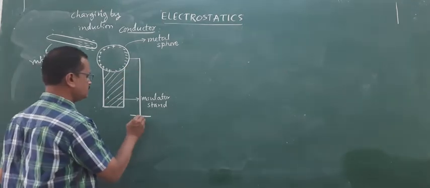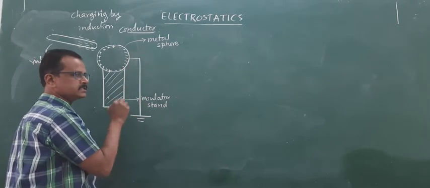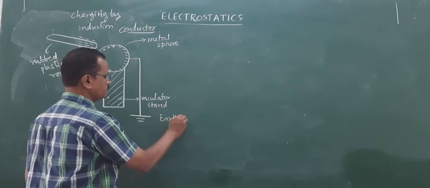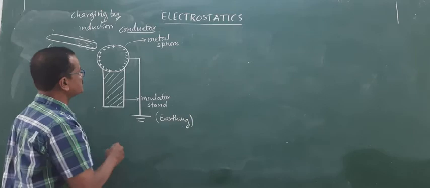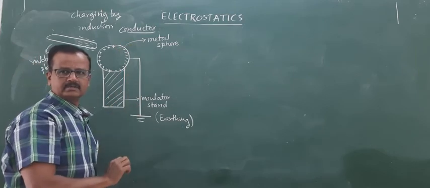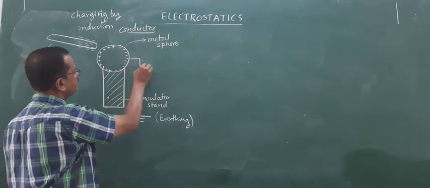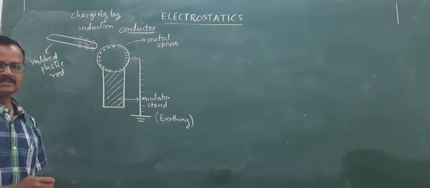When you just take a metal wire and connect it to the ground, it is called as earthing. So if earthing or grounding is done, interestingly, these electrons which are there, they float down to the ground. When they float down to the ground, you will not find any electrons in this part of the sphere.